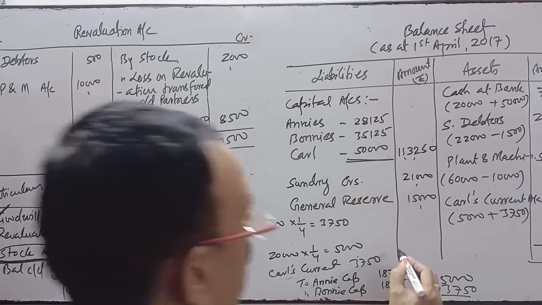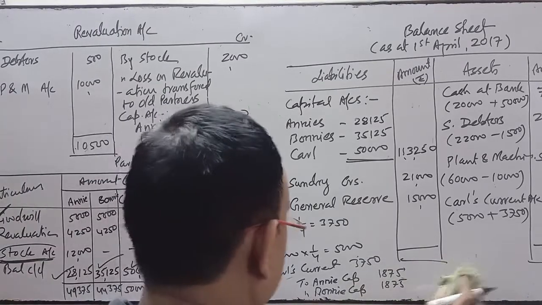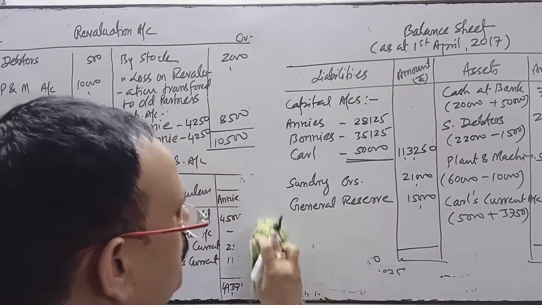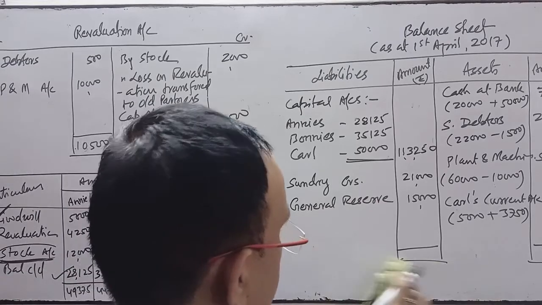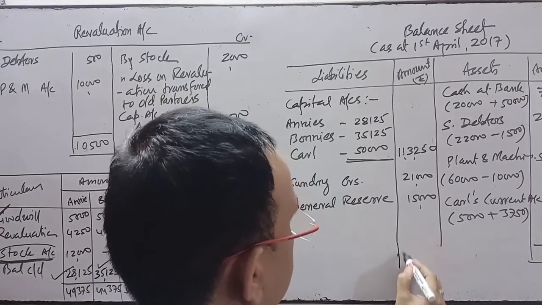Now we'll do the total of both sides. Now see the total.